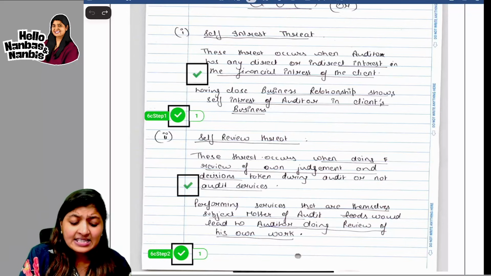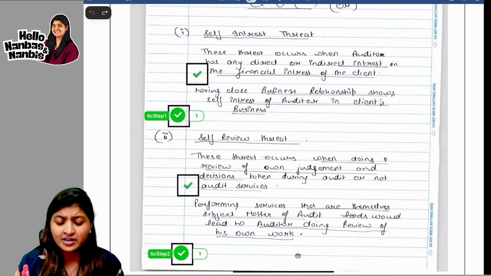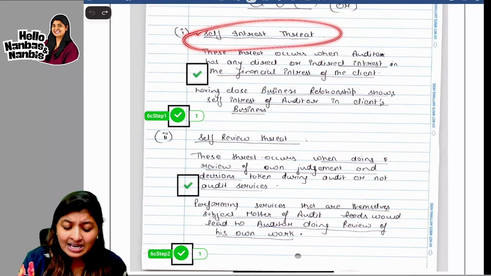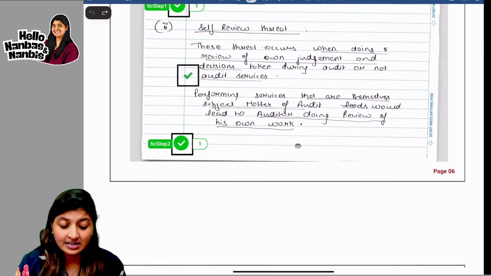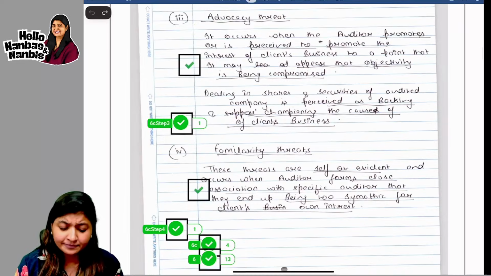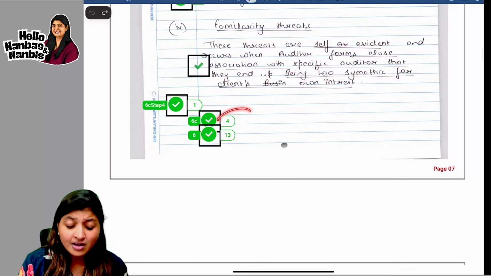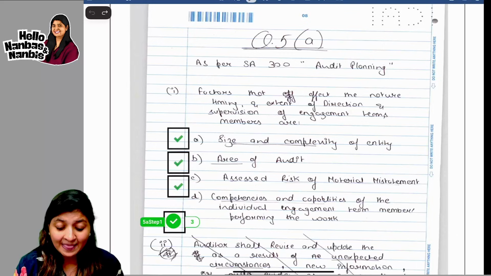possible. This is a case which is given and they're asking you to identify whether it is self-interest, self-review, advocacy threat or whatever it is. So here you have to write the threat and you have to write why you are saying it is a self-interest threat. Again, self-review threat. Why are you saying it is a self-review threat? Like this, if you write, again, full marks are possible to get in the auditing paper.